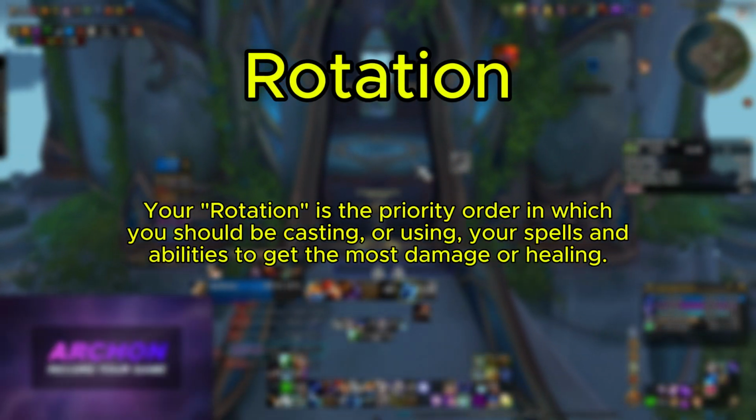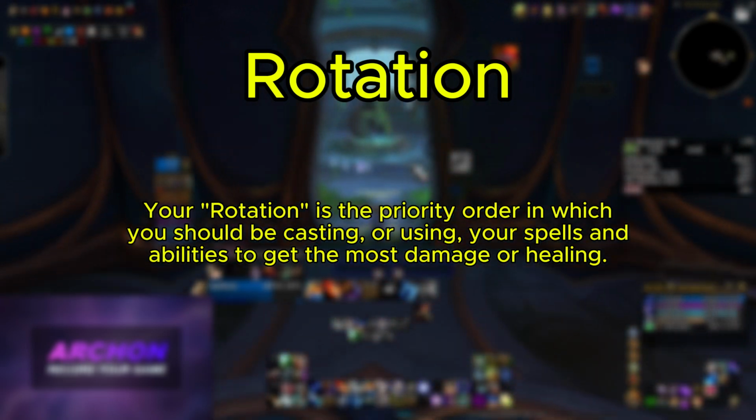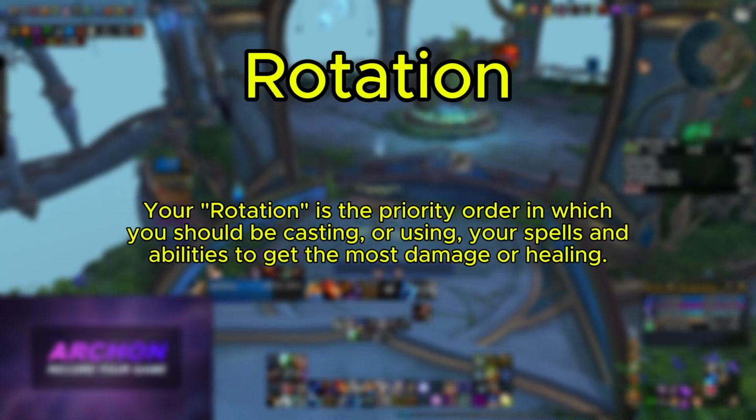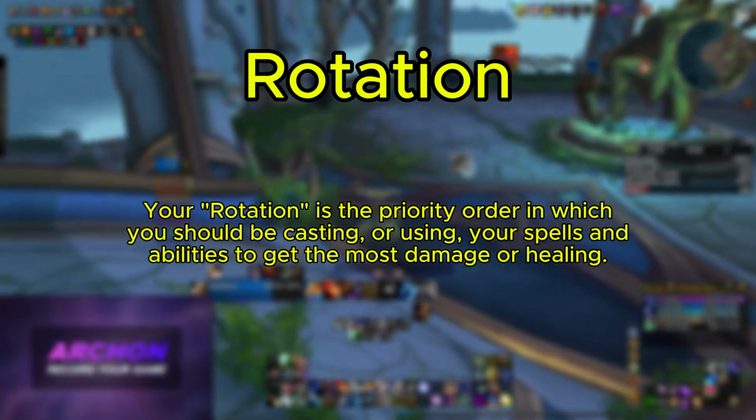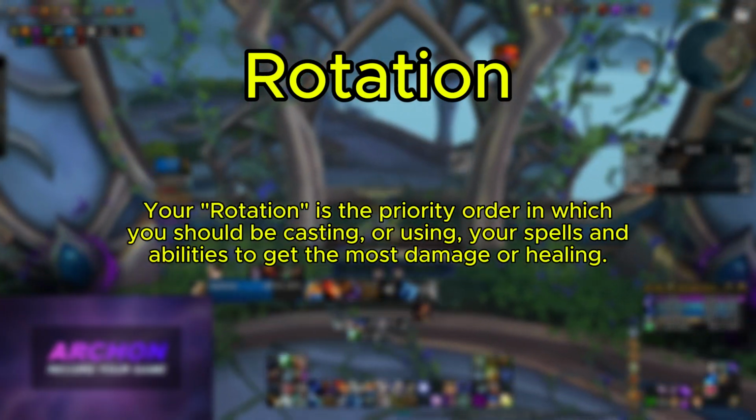Rotation. Your rotation is the priority order in which you should be casting or using your abilities and spells to get the most damage and healing. Although these days it is a lot more of a priority system and not so much a strict rotation.